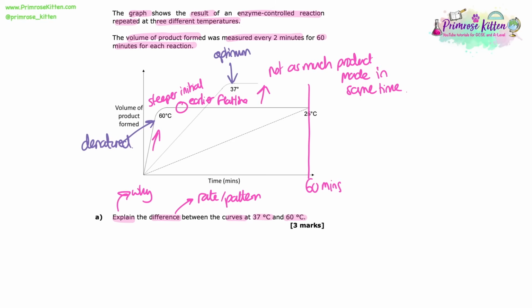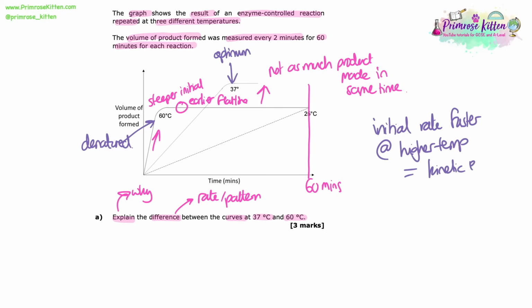So the suggested reasons then are obviously that 37 degrees is the optimum, and if we think about the differences between that and 60 degrees, it must mean that at 60 degrees there was a denaturation of the enzyme, which is what caused that early flatline. But the initial rate of reaction was faster at 60 degrees because there would have been a higher temperature, so therefore there'd be more kinetic energy, so more successful collisions between the enzymes and substrate and more enzyme substrate complexes made, and therefore product formed quicker in the first few minutes.